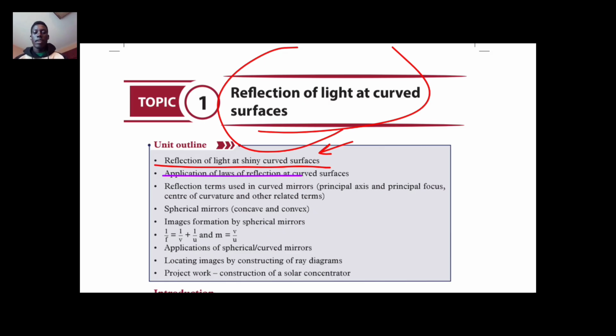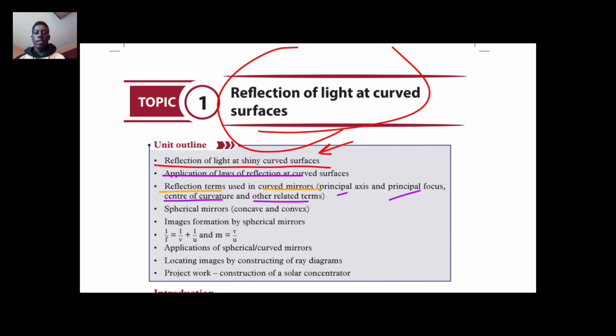Then reflection terms used in curved mirrors such as principal axis, principal focus, center of curvature, and other related terms that are used in curved mirrors.